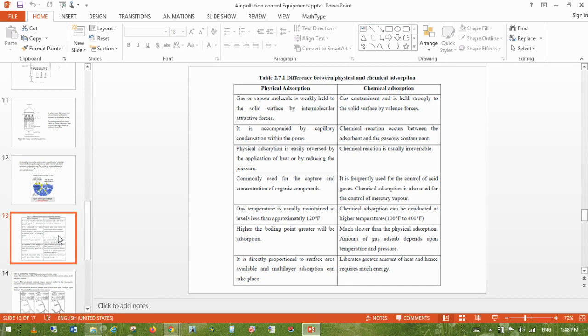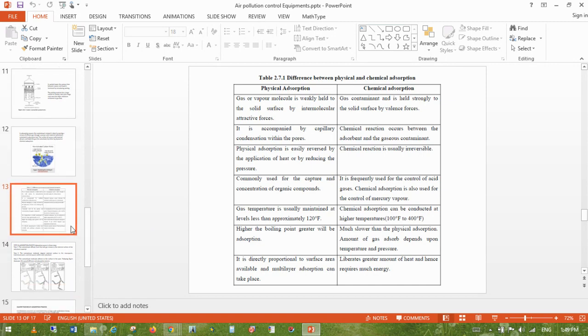But in chemical adsorption, what happens? The adsorbent material has to be discarded. Once the capacity of adsorption is full, you have to refill with a new adsorbent. So the cost of removing the pollutant increases in the case of chemical adsorption. In physical adsorption, the operating cost is low compared to chemical adsorption. That's why in most cases physical adsorption is used for removal of gaseous pollutants.